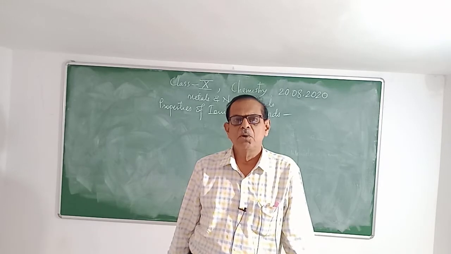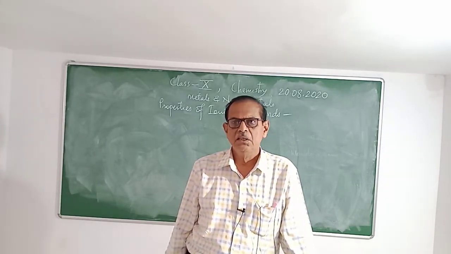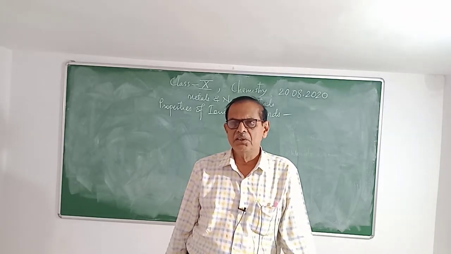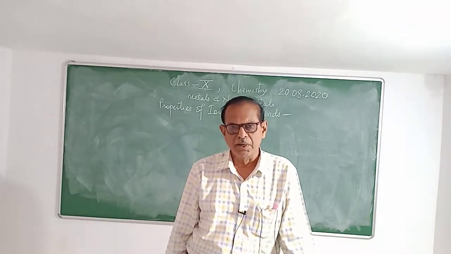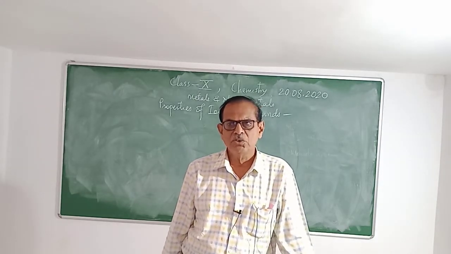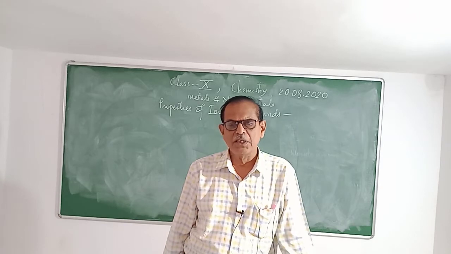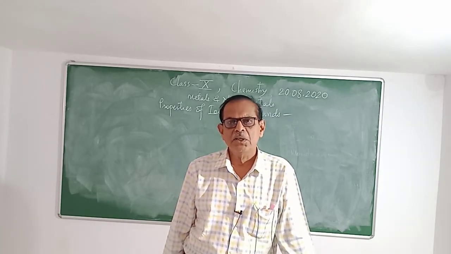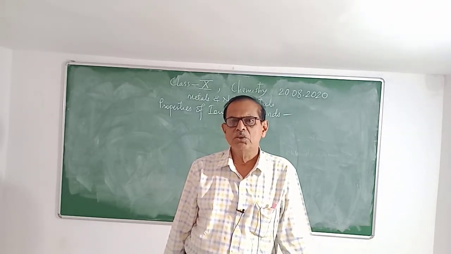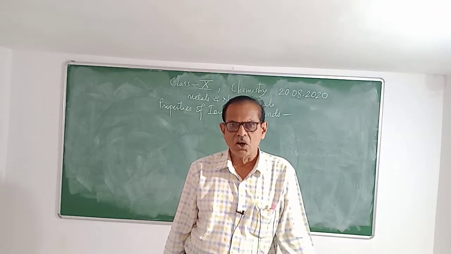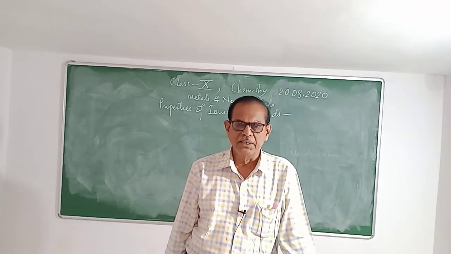We have studied how metals react with non-metals, and we have seen that the metal reacts with non-metals by the transfer of electron from metal to non-metal. The bond formed by this transfer of electron is called ionic bond or electrovalent bond, and the compounds are known as ionic compounds or electrovalent compounds. And in this way we have studied.